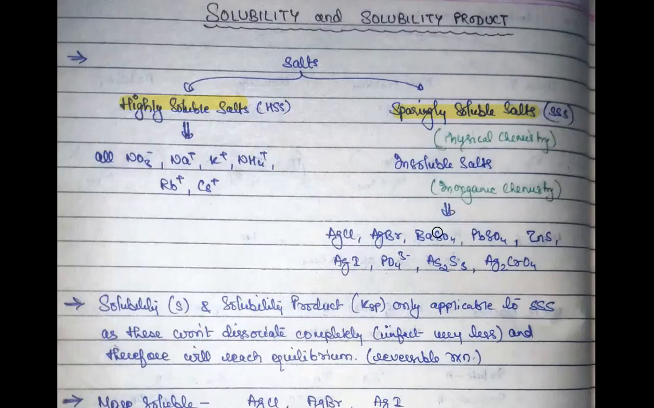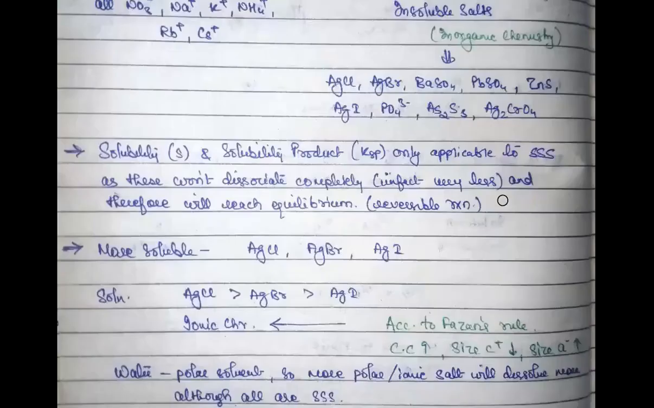So solubility and solubility product are terms applicable only to sparingly soluble salts. This is the first thing you will always remember. It has nothing to do with highly soluble salts. And why only sparingly soluble salts? Because highly soluble salts dissociate completely into the water as soon as they go in, right?